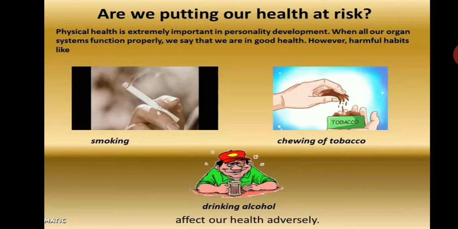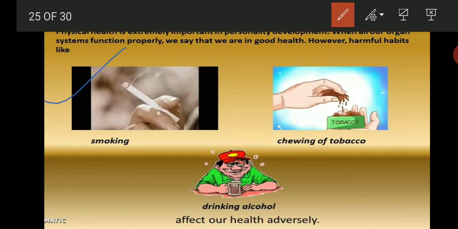Now see, in the next slide you can see here, are we putting our health at risk? Some things are given here, they are very important for our health. Physical health is extremely important in personality development. When all our organ systems function properly, we say that we are in good health, isn't it? However, harmful habits like smoking, chewing of tobacco, drinking alcohol affect our health adversely.